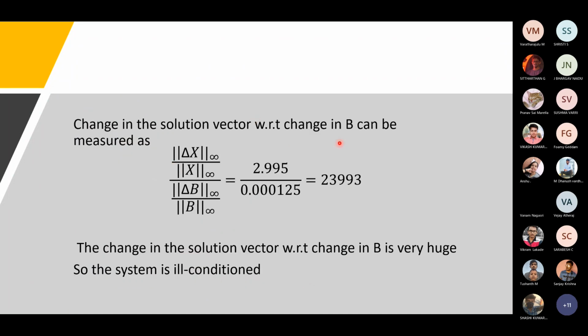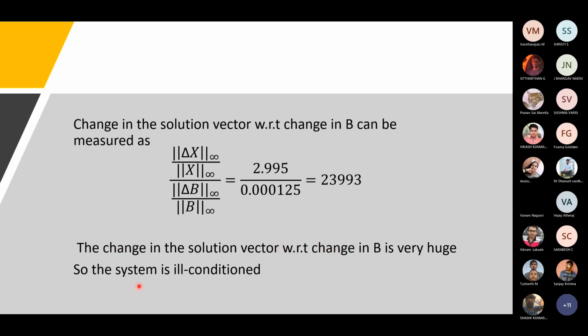So the change in the solution vector with respect to the change in B can be measured by dividing the relative change in x by the relative change in B. When we divide, we get a pretty high value, which is 23993. So the change in the solution vector with respect to the change in B is very huge.